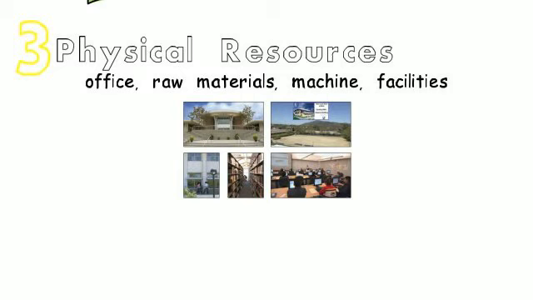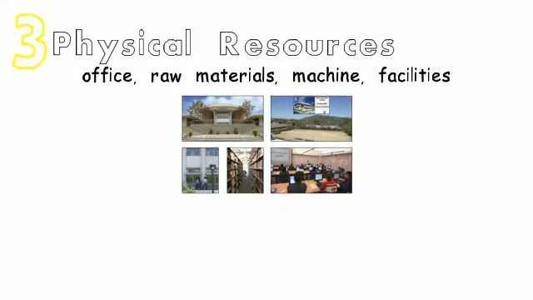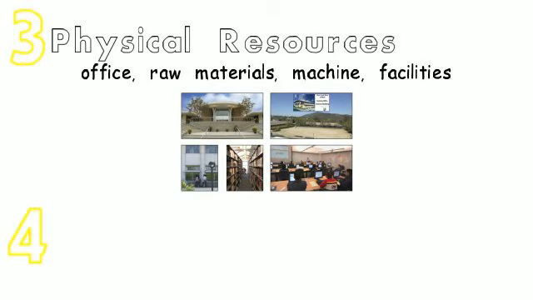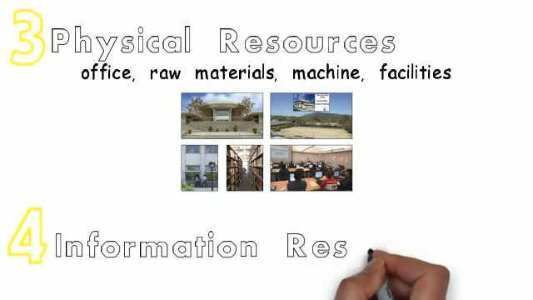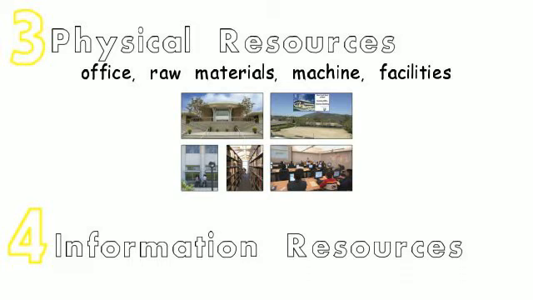If we are talking about producing stuff, we need a factory, we need some machines, we need a place where we have an office and all that, and we need all these raw materials. All of these are what we consider as physical resources. And the last one that is equally important is the information resources.